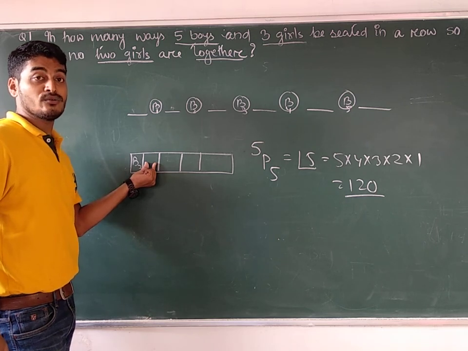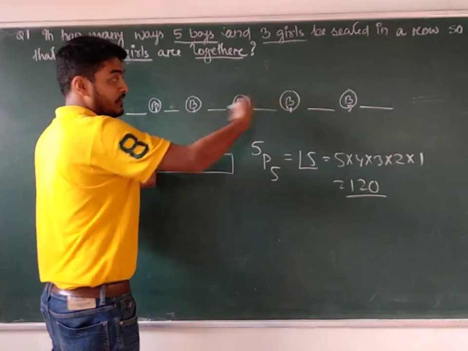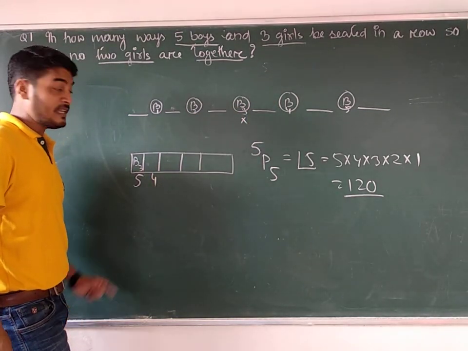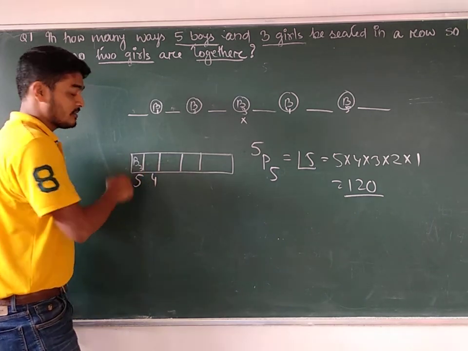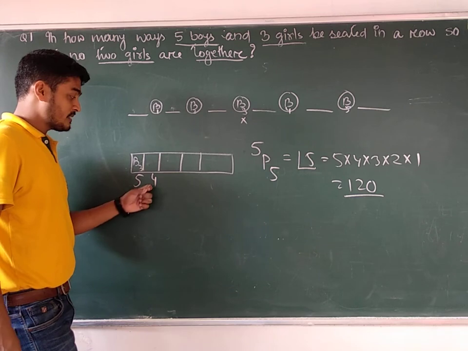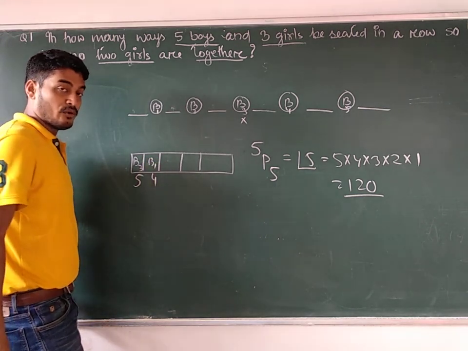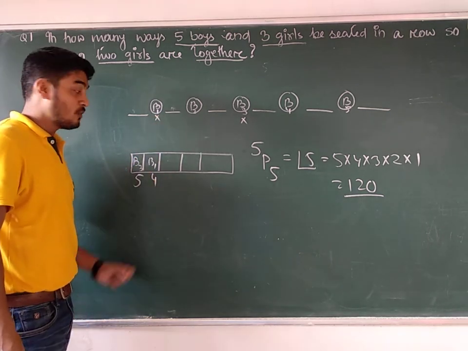One boy and two seats cannot be considered, so this place can be filled up by the remaining 4 ways. That means out of the 4 different boys, any one of them will take this one seat. So this place can be filled up in how many ways? 4. Suppose I have written b1 here, boy number 1, so you are not supposed to use boy 1 again.